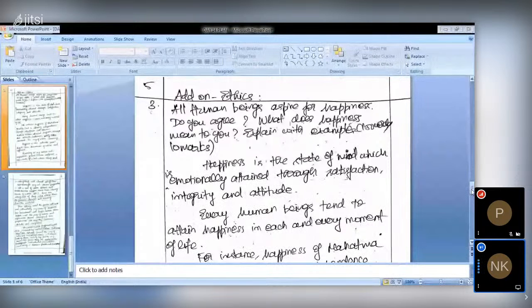Ultimately we can say all human beings aspire for happiness only in one way or the other. For example, a beggar who has just one meal in a day will have happiness.